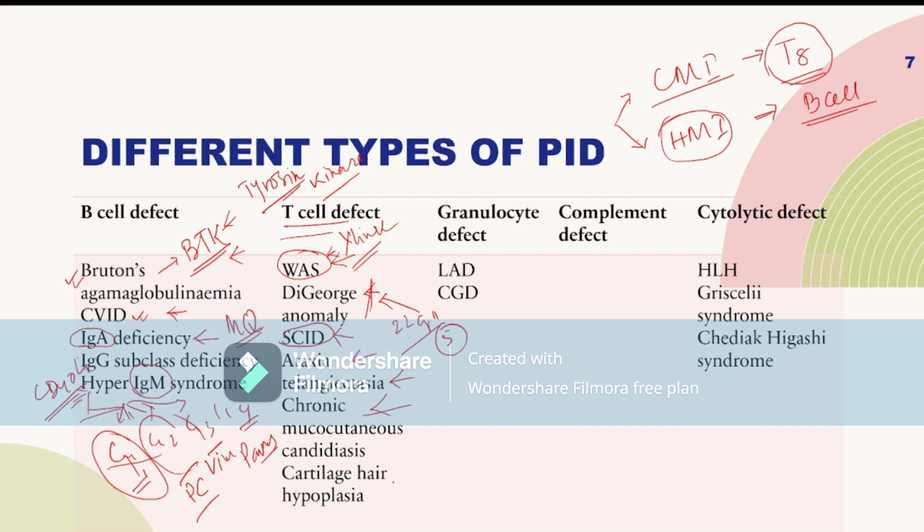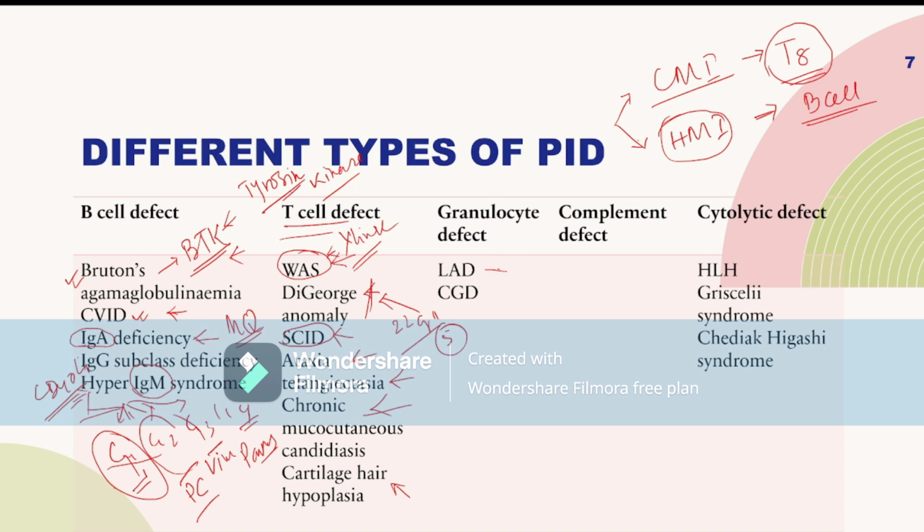Next, cartilage hair hypoplasia. The hair is white in nature, and there is dwarfism in the children. That means fine white hair with dwarfism and recurrent infection, we will suspect cartilage hair hypoplasia. Now, granulocyte defect.